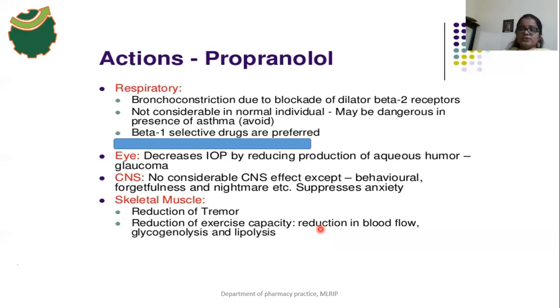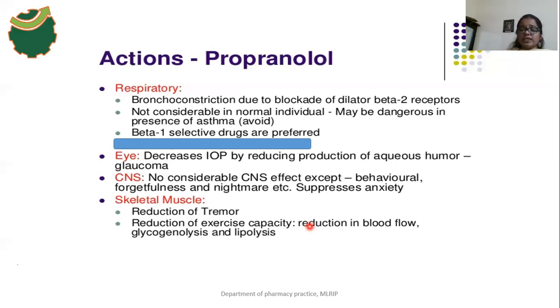Our propranolol drug blocks the beta 2 receptors, so glycogenolysis is inhibited and lipolysis is also inhibited. That's why there is no fuel to the exercising muscles.